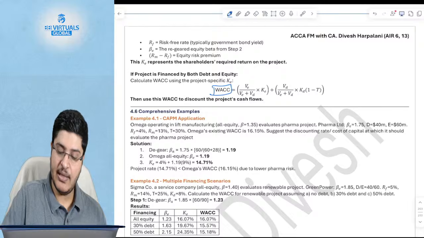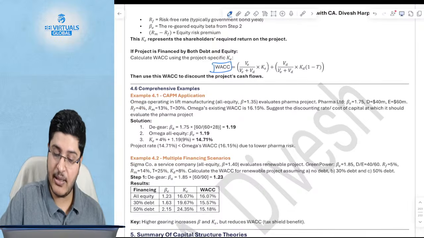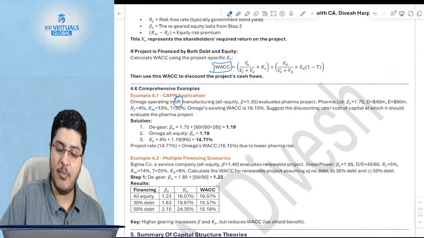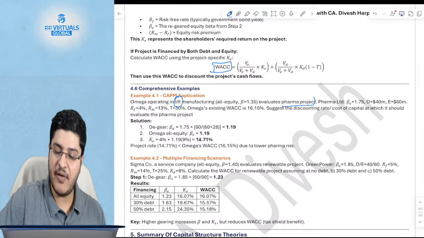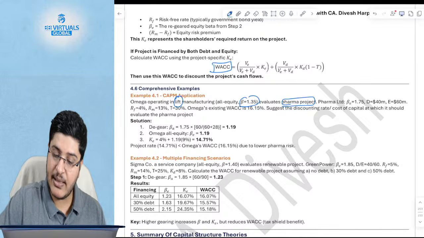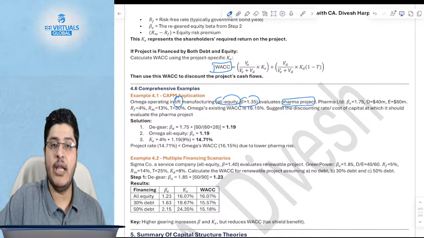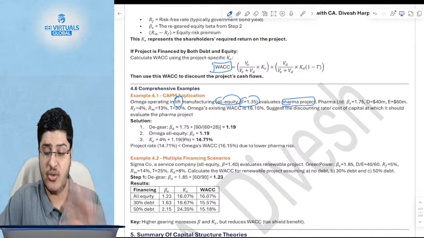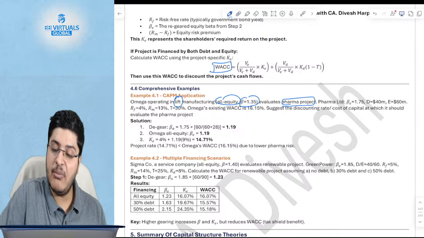Okay, now there's an example that is given. Let us take a look at the quick example. Omega, which is operating in the lift business, wants to evaluate a pharma project. Omega is an all equity company, so it has no debt. It is 100% equity. The pharma company has a beta of equity of 1.75. It has a debt equity of 40/60. Correct. So what will you first do?